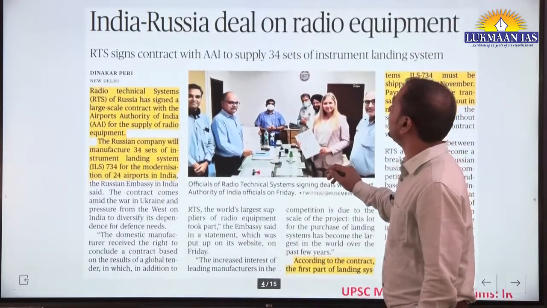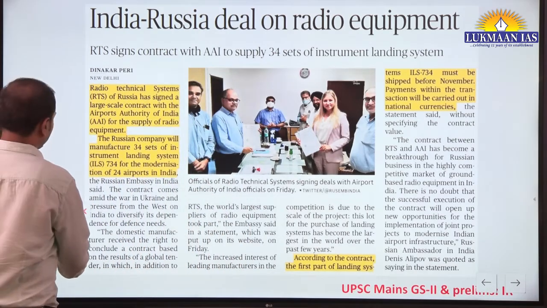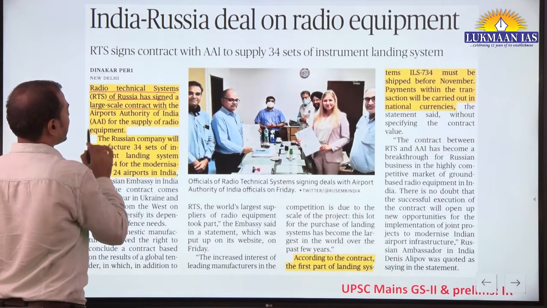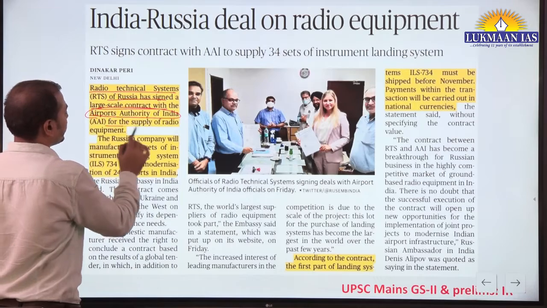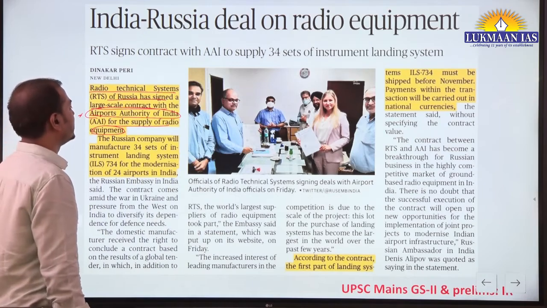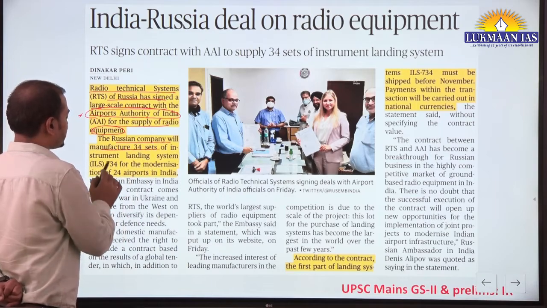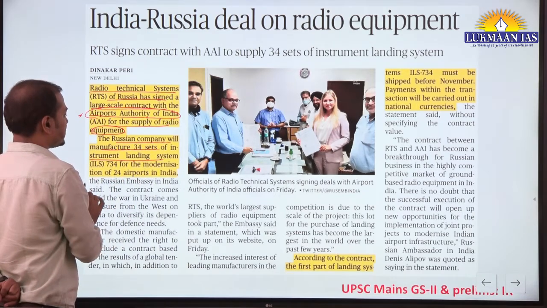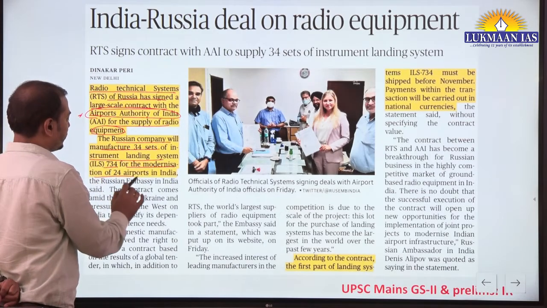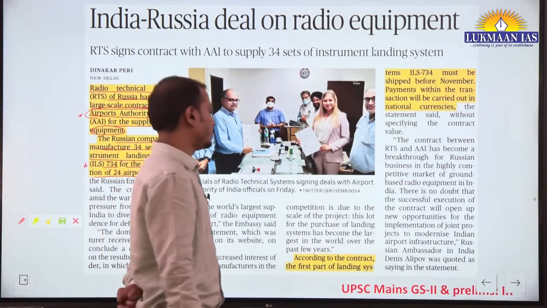Then the India-Russia deal on radio equipment. So what is this particular deal about? Radio Technical Systems of Russia has signed a large-scale contract with the Airports Authority of India for supply of radio equipment. So the contract is with the Airports Authority of India. The Russian company will manufacture 34 sets of instrument landing system, ILS 734, for the modernization of 24 airports in India. This is what the contract is all about.